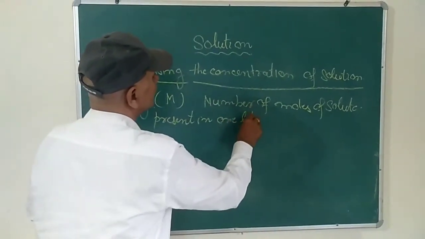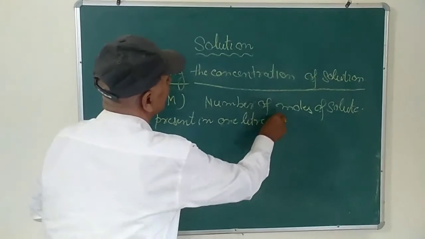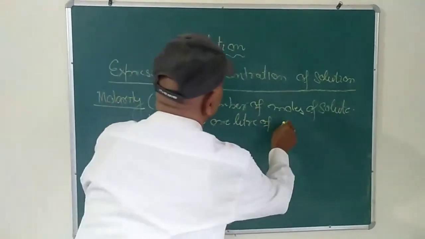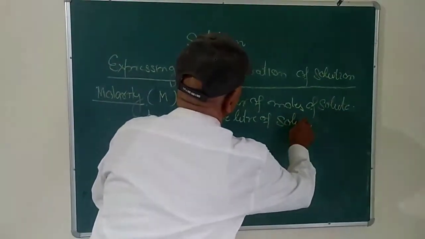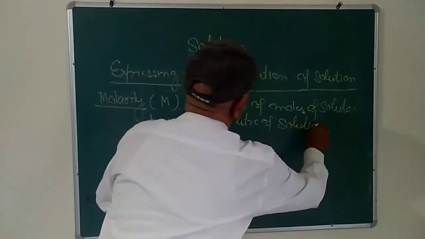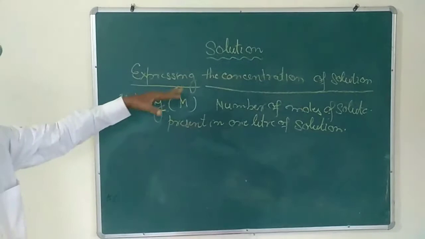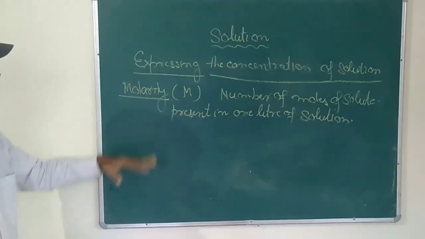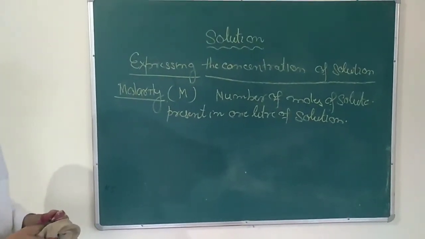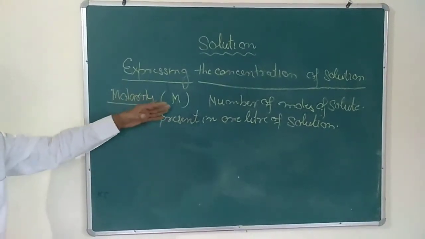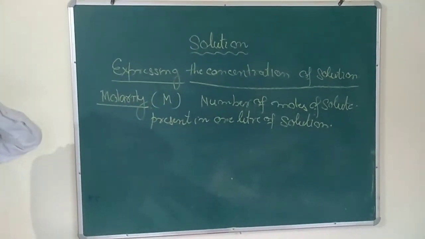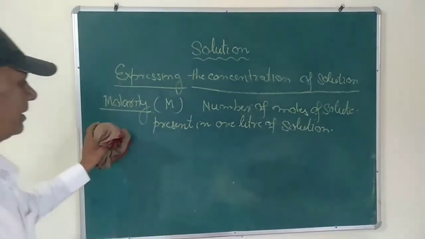So the number of moles of solute present in 1 liter of the solution is called molarity. The number of moles per liter of the solution is called molarity.